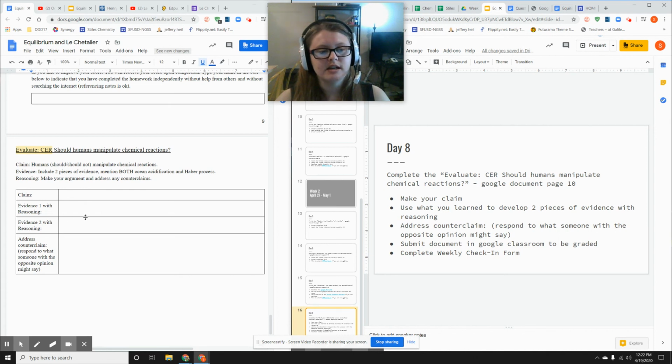In the reasoning up here, you're making your argument, but there's a separate box here that says address any counterclaims. That would be like responding to what someone with the opposite opinion might say. So let's say you said we should manipulate chemical reactions because you think that's a good thing. There might still be some parts that are bad, but you're like, oh, the good outweighs the bad. That's why I picked should. Well, what is the bad and why is it not as bad? That's what you're going to put in the counterclaim.